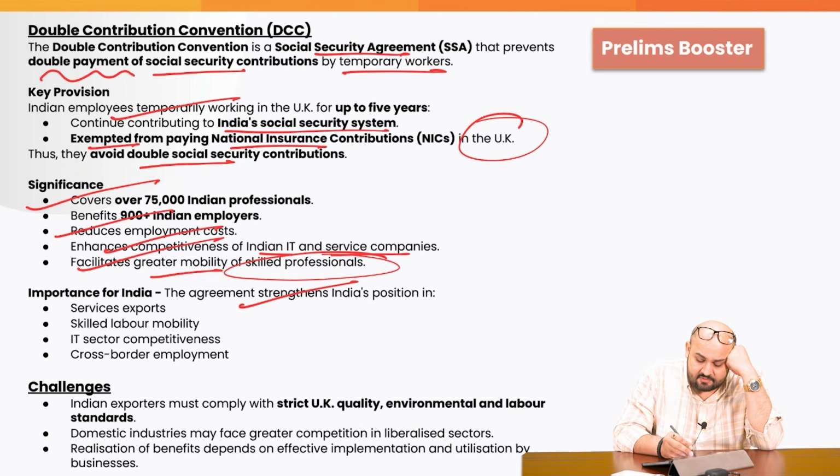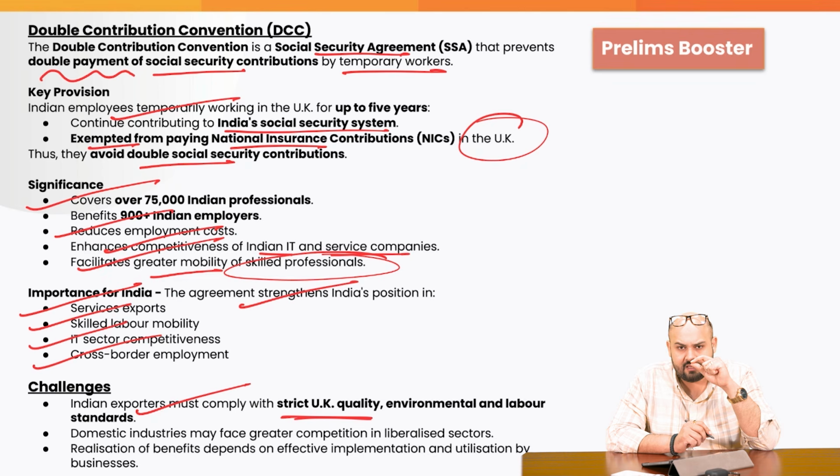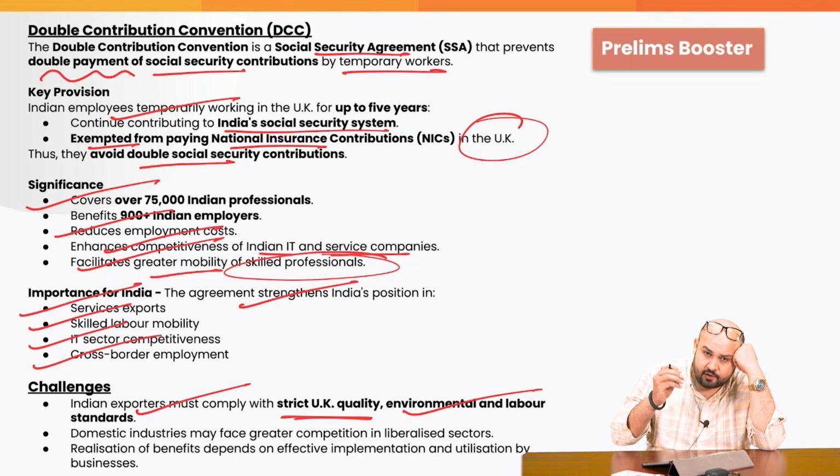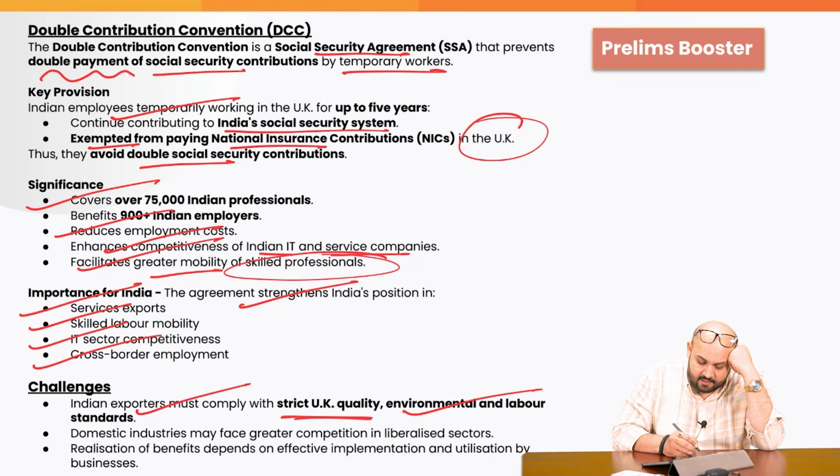Importance for India: the agreement strengthens India's position in services exports, skilled labor mobility, IT sector competitiveness, cross-border employment. What are the challenges? Indian exporters must comply with strict UK quality standards. Even though we have tried to reduce the burden, there are still standards. These standards are very tough with respect to importing into the UK. Environmental and labor standards, they give due importance to the labor standards also. Domestic industries may face greater competition in liberalized sectors. Realization of benefits depends on effective implementation and utilization by the businesses.